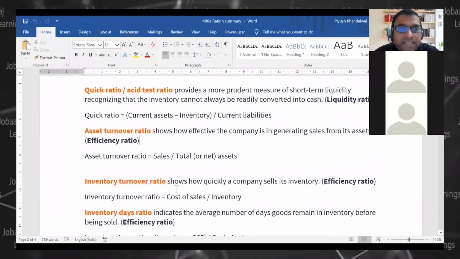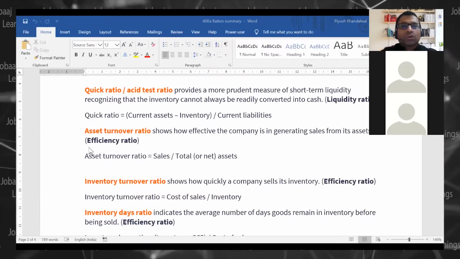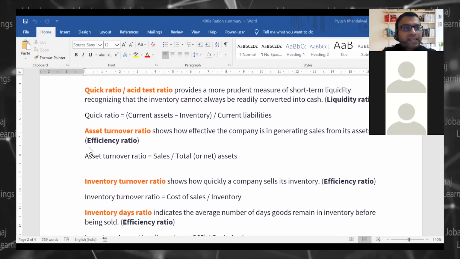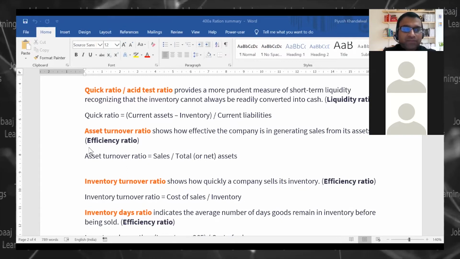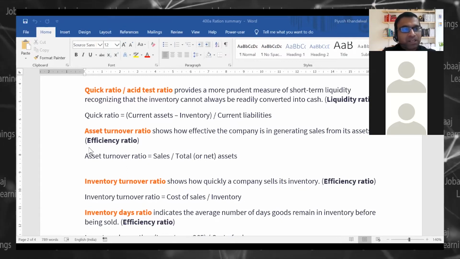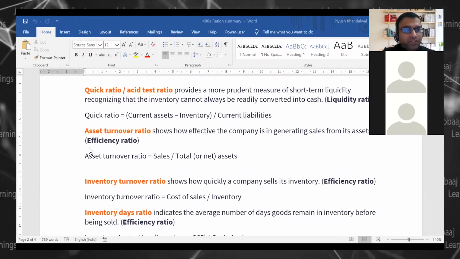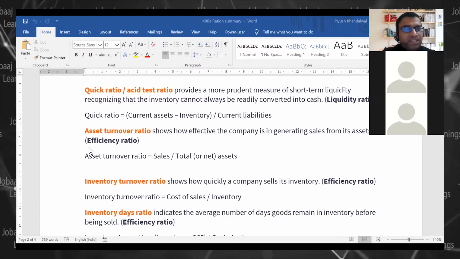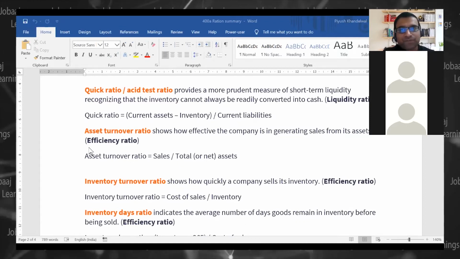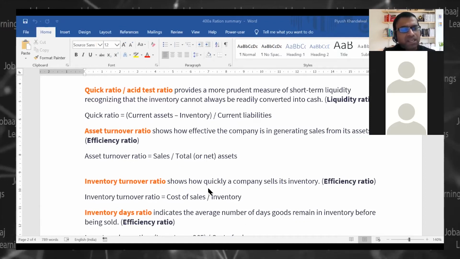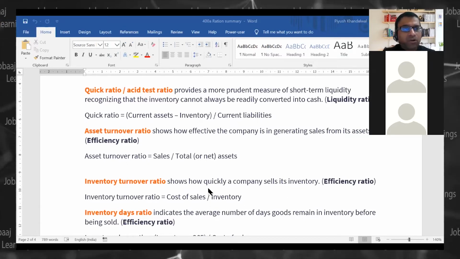Now, next is asset turnover ratio. What does asset turnover ratio denote? So, asset turnover ratio means that each rupee which you have invested in an asset, how much revenue it is generating. Can I say in this simple terms? Your total turnover is 1 lakh. Your asset is 50,000. That means each rupee which you are spending on your asset is generating 2 rupees of sales for you. Simple. I'm just keeping it very, very simple, and we will keep it very simple throughout. We will not make it complicated.